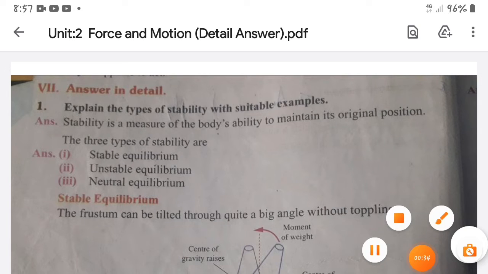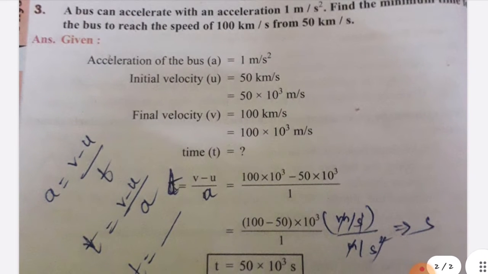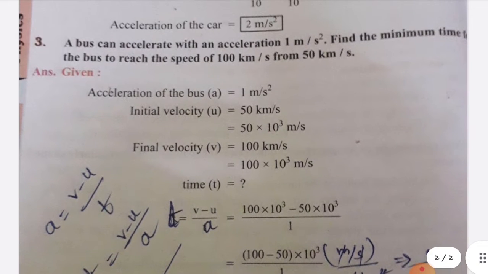Next, move on to the problems, children. You have to concentrate on the third one, because this question is very important. It is a 5-mark question. A bus can accelerate, and the acceleration is given as 1 meter per second square. Find the minimum time for the bus to reach the speed. Time is what is asked. Initial and final velocities are given: 50 km per second and 100 km per second.